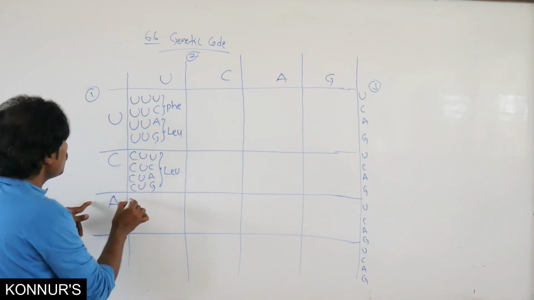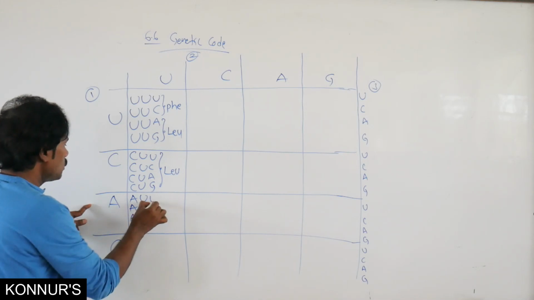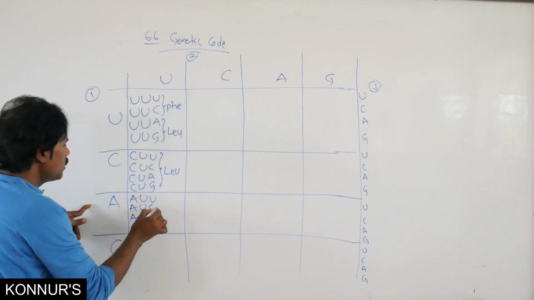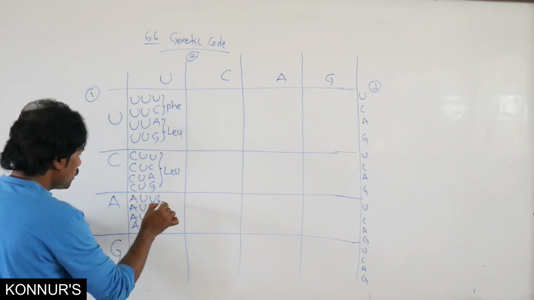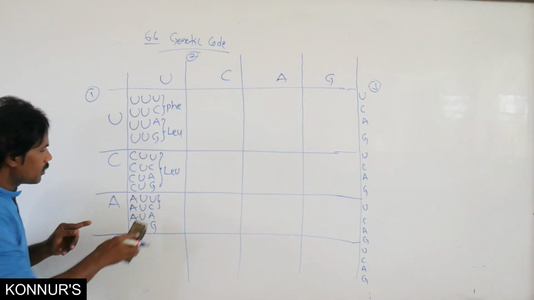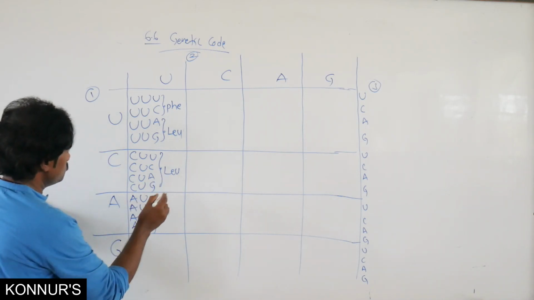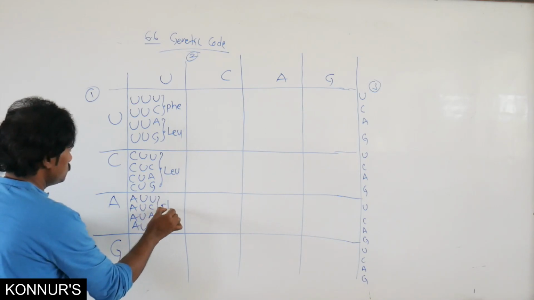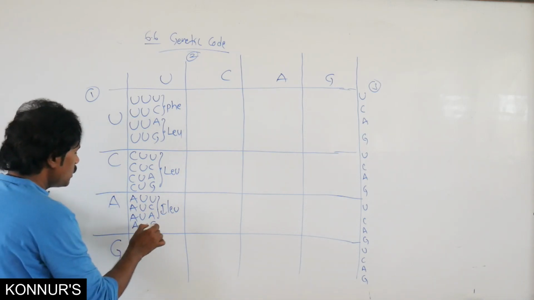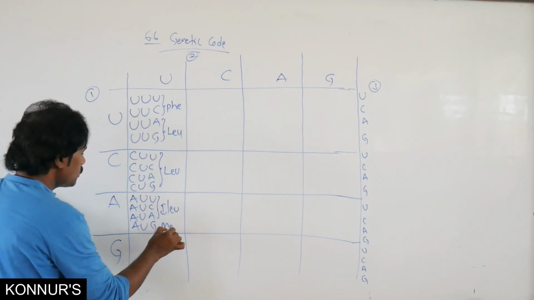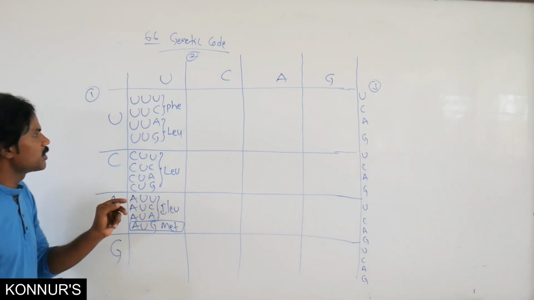Then for AU, with U, C, A, G, isoleucine is present, and then one and only methionine.